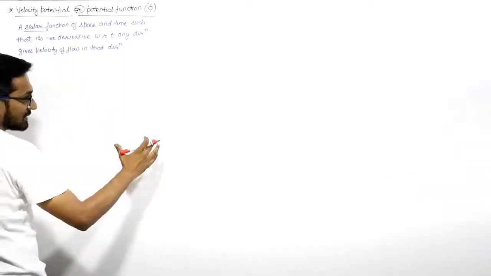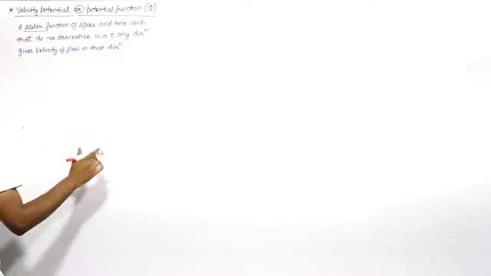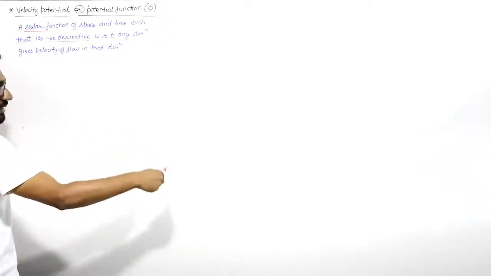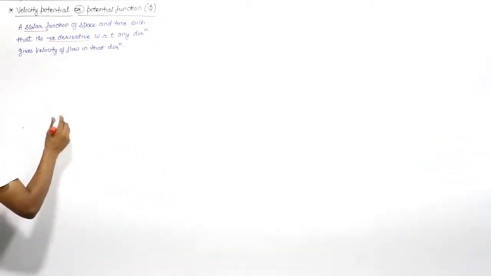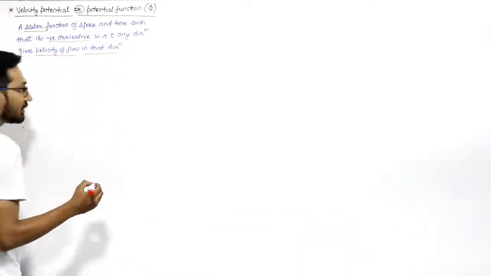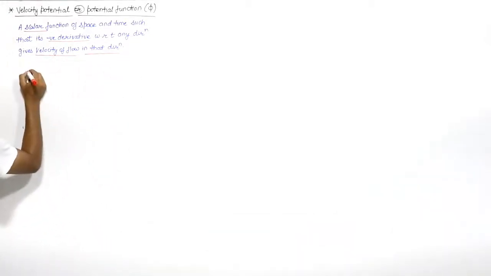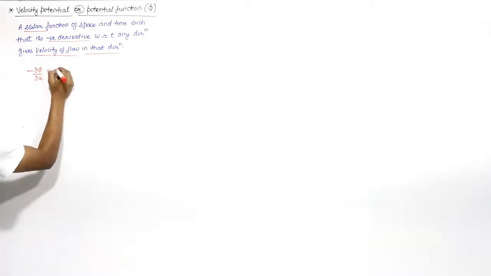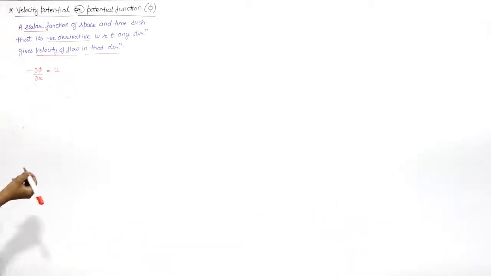It depends upon space and time such that its negative derivative with respect to any direction, let us say x, y or z, will give us the velocity of flow in that direction, right? The negative derivative of phi with respect to x will give us the velocity in x direction, that is u.